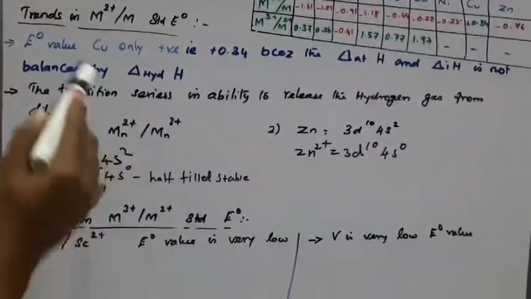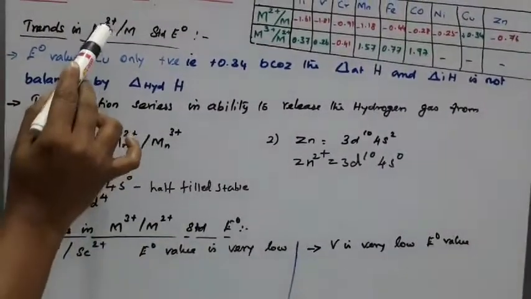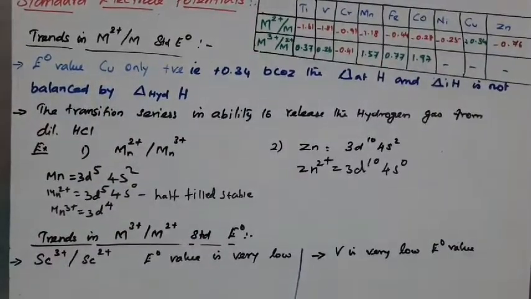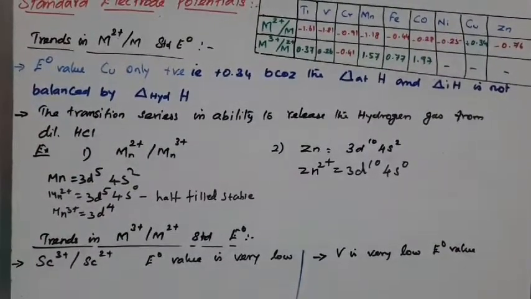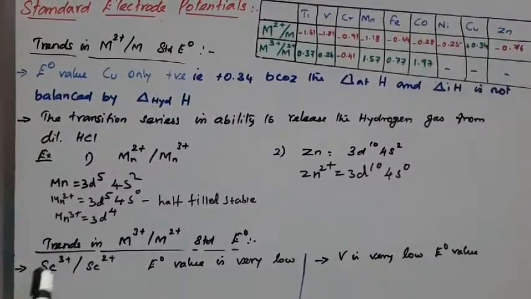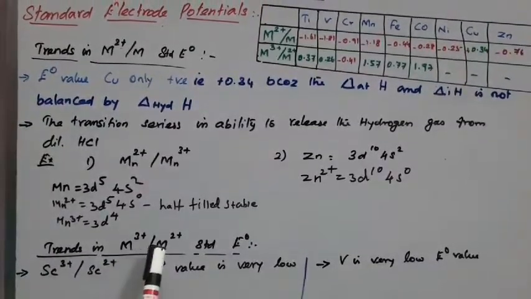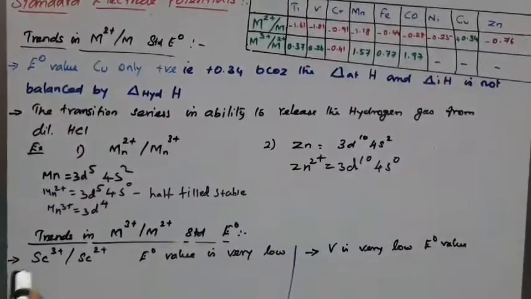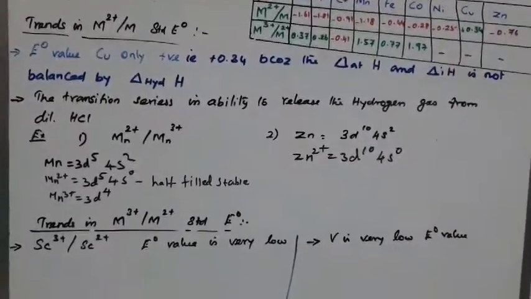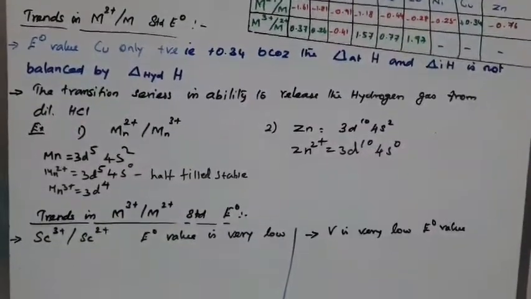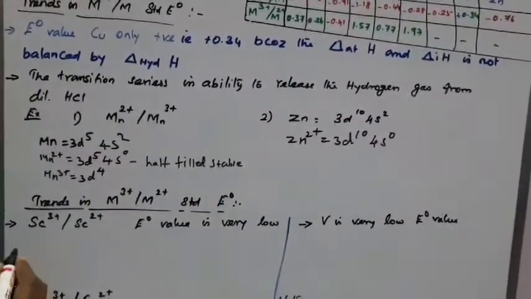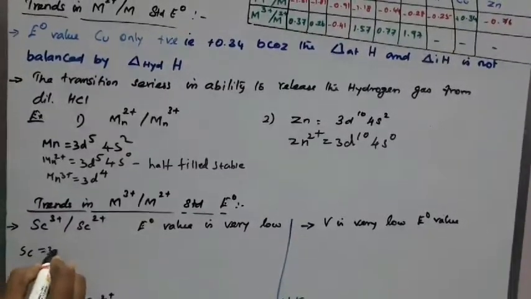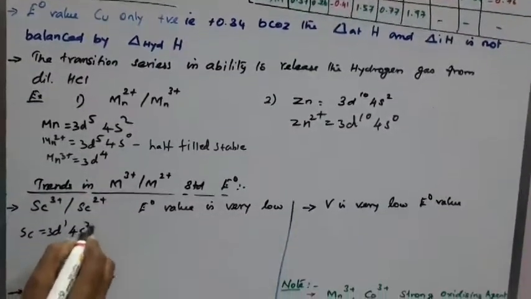This is for the trends in M2+ to M, that is, the plus 2 state to the reduction, up to copper. Now the trends in the M3+ and M2+ standard E0 values. Here take scandium 3+ and scandium 2+. The atomic number is 21, so the ground state is 3d1 4s2.